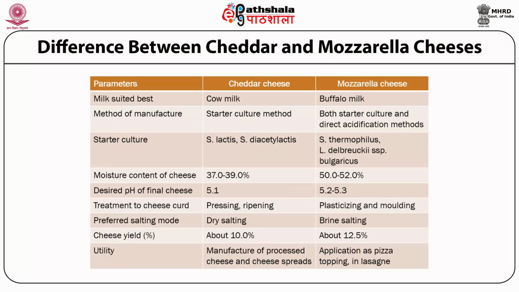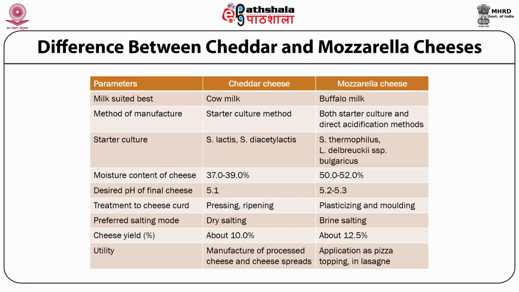This slide shows you the difference between cheddar and mozzarella cheese. We have already seen earlier that cheddar is a hard variety. Its usage is different, and one of its main usages is in the preparation of processed cheese and cheese spreads. The second one is a soft variety, mozzarella. And pizza cheese is again one small classification under the class of mozzarella cheese.